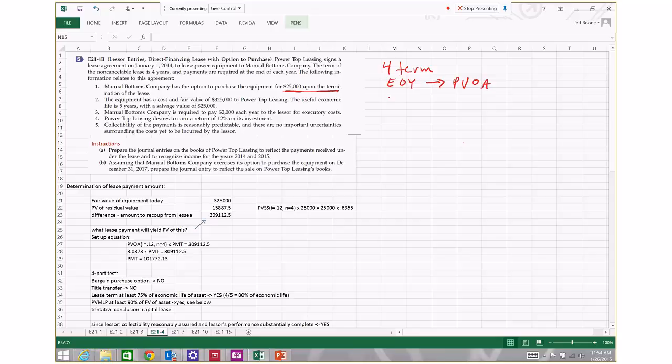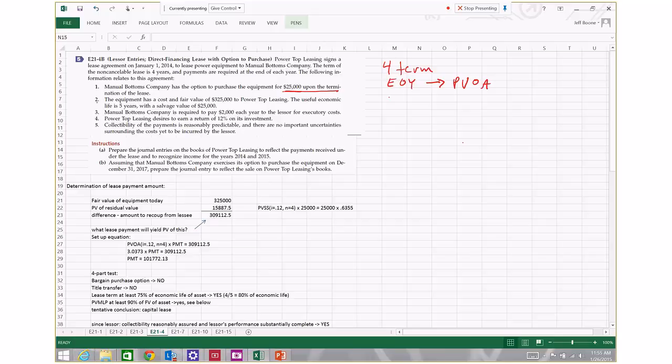One impact is it would be a component of the minimum lease payments, and the second impact is it would require us to say yes to that question in the 4-part test, as to whether or not there's a bargain purchase option, and it would therefore trigger the lease being characterized as a capital lease. But we don't yet know whether that $25,000 purchase option is going to be classified as a bargain purchase option until we know what the fair value of the property is.